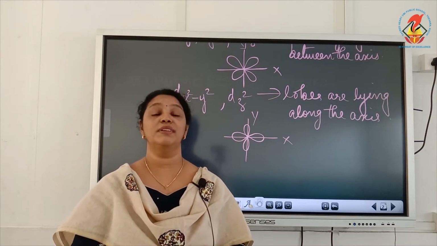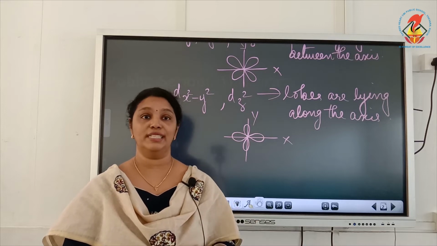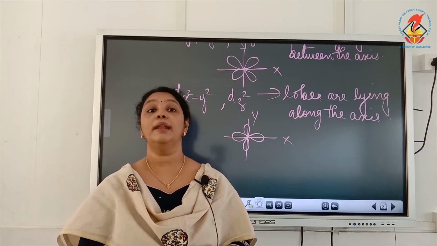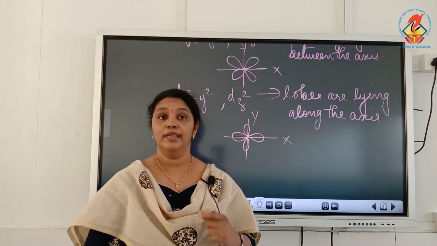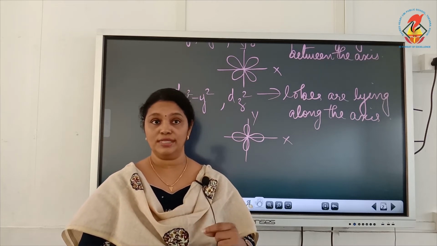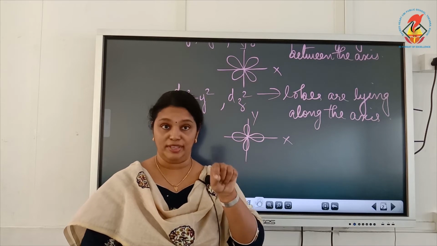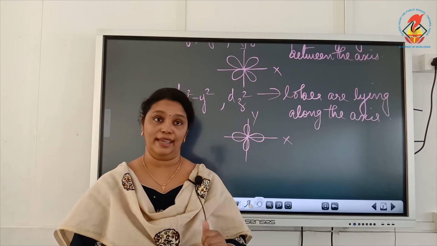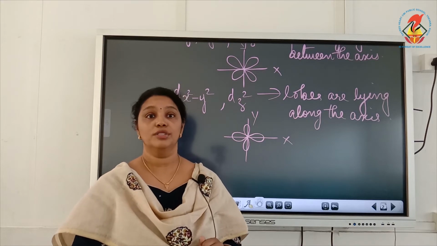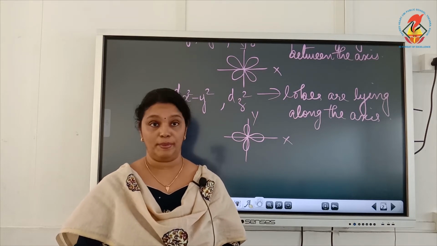But what happens when the ligand comes to the metal atom? There will be repulsion of electrons. Between whom? There will be repulsion between the electrons present in the d orbitals of the metal atom and the electrons of the ligand. What will happen as a result of this repulsion?